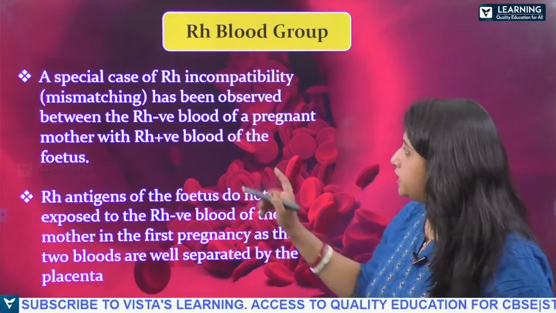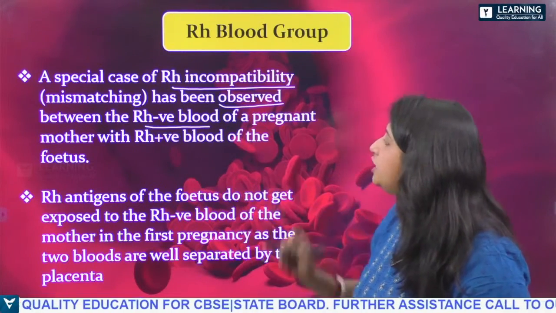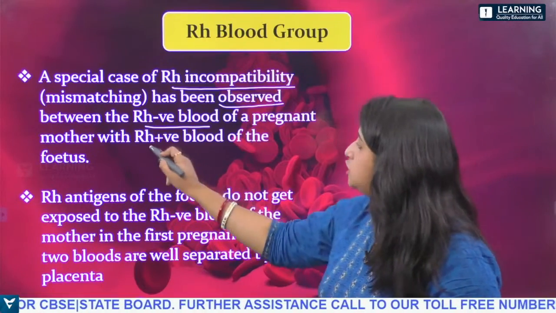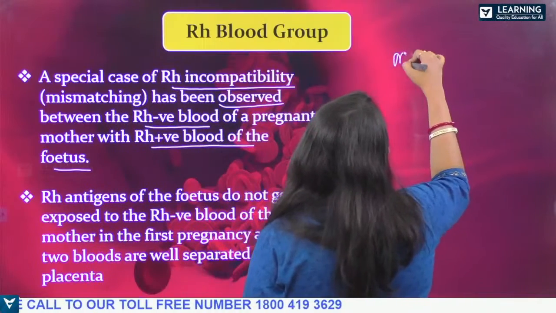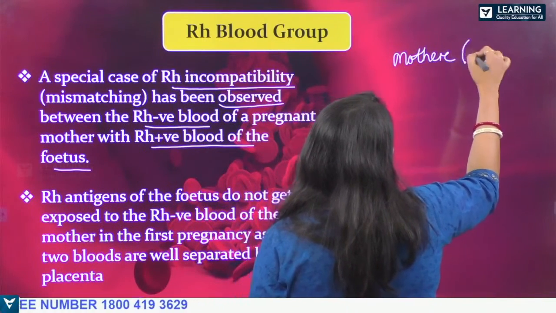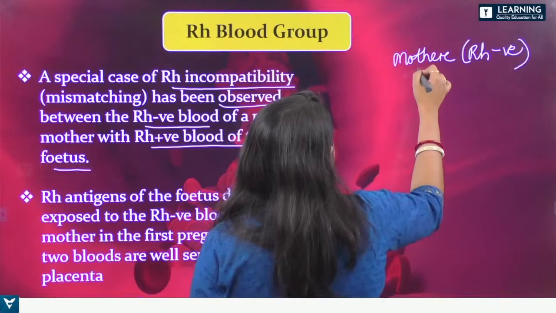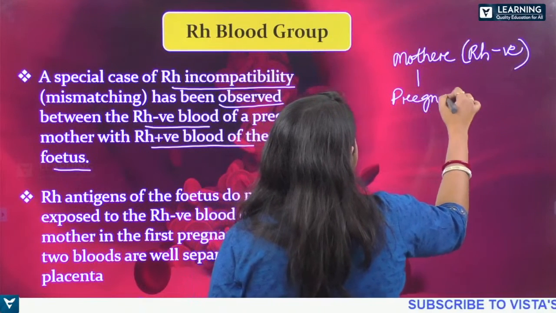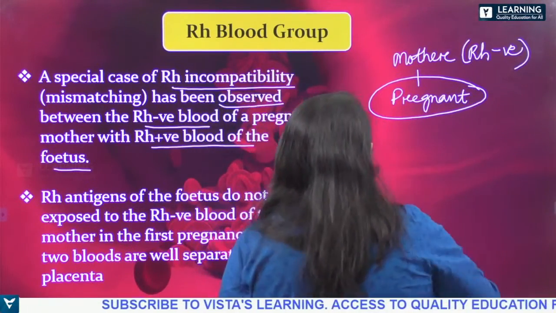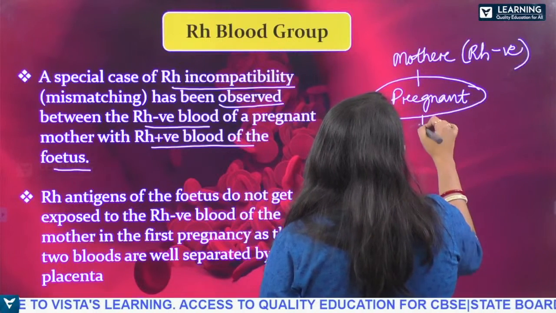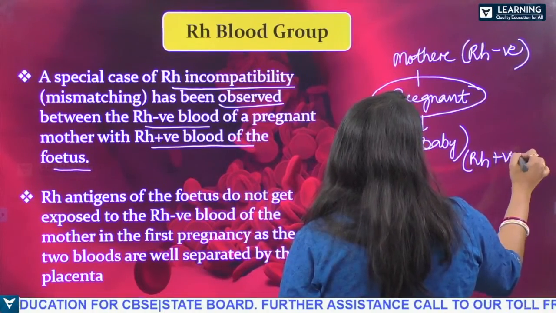Next, a special case of Rh incompatibility has been observed between the Rh negative blood of a pregnant woman and the Rh positive blood of the fetus. Now what happens in that case? If the mother is Rh negative and she is pregnant, and the baby she will be having is Rh positive, okay?